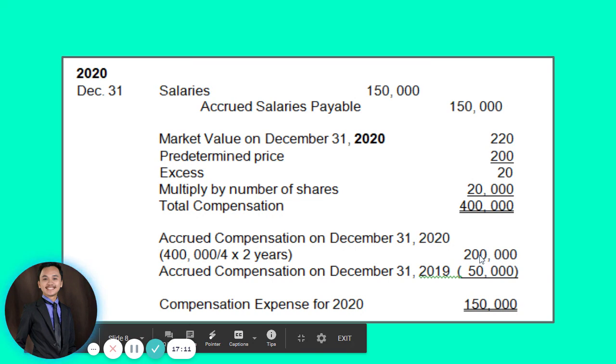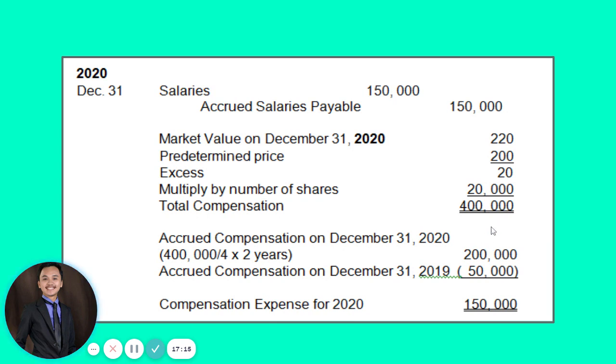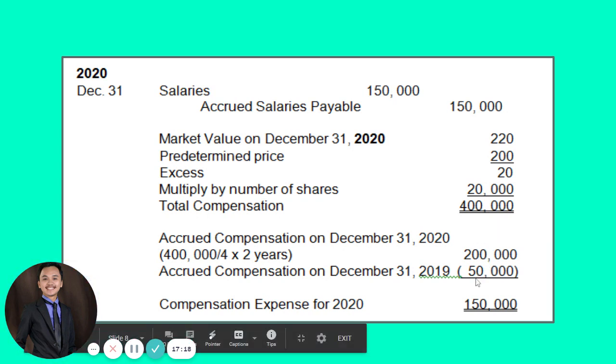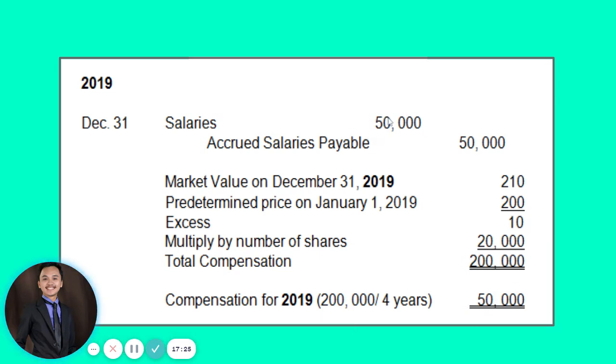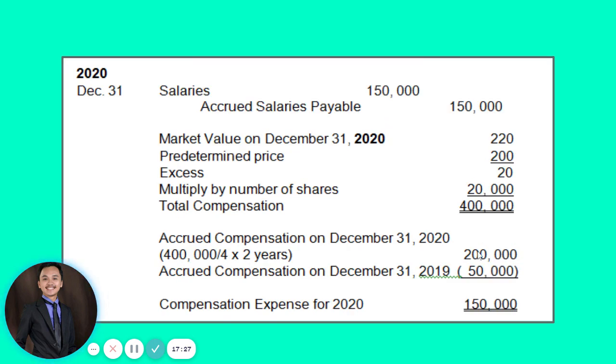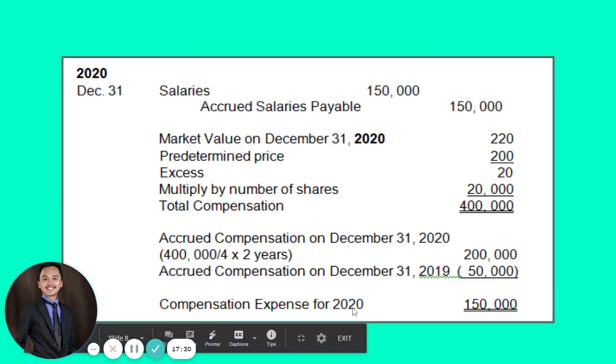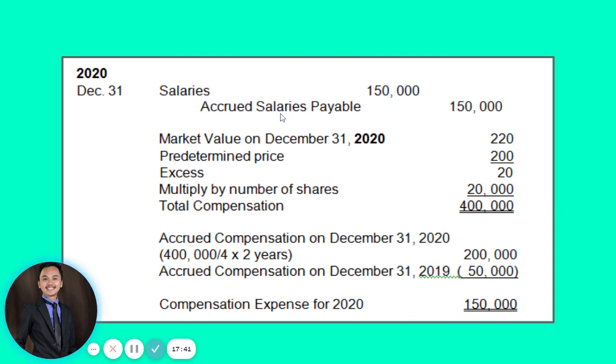So this is 200,000. But we already recognized 50,000 last year, right? If you still remember, 50,000 was recorded on December 31, 2019. So that will also be deducted to compute our compensation expense for 2020. We'll have 150,000 pesos here. So we have salaries and credit to accrued salaries payable of 150,000 also.